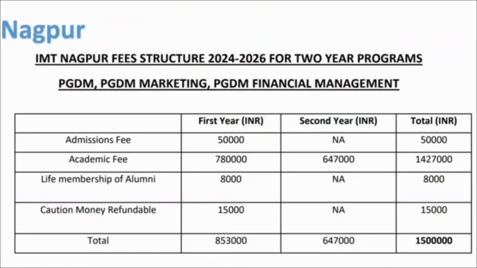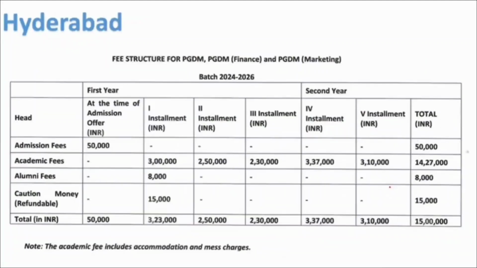If we consider the fees for IMT Nagpur, then it is nearly 15 lakh rupees, and female candidates who are admitted to any of the PGDM programs at IMT Nagpur will receive a scholarship of 20% on the academic fees. It is the same with IMT Hyderabad also. The fees for IMT Hyderabad are also 15 lakh rupees for the 2 years of PGDM program.